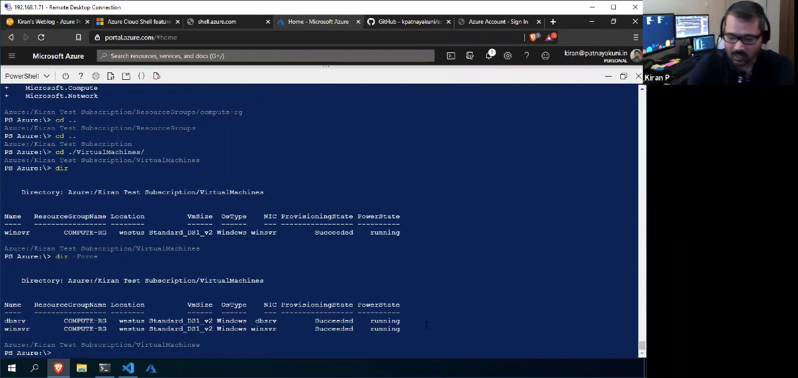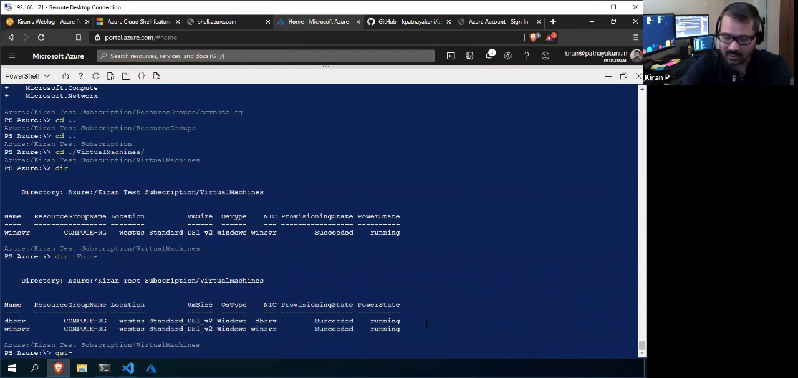Correct. So now the other advantage of this is that you don't need to enter into the VM to run any of your commandlets or commands. For that, there is an inbuilt module that comes with the Cloud Shell.